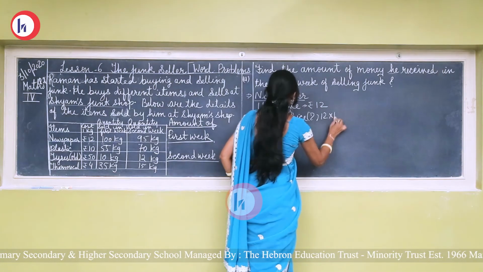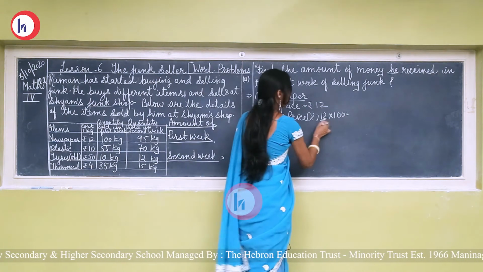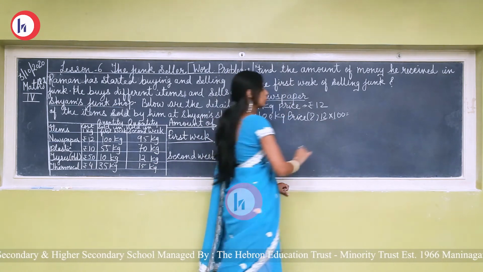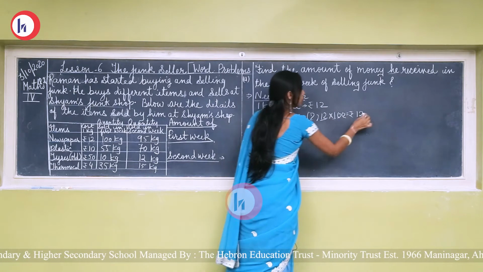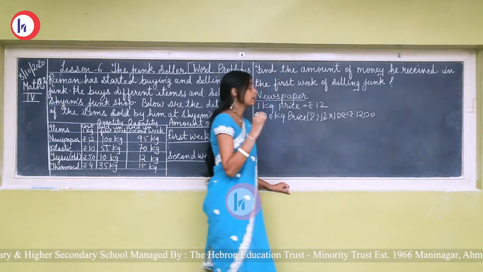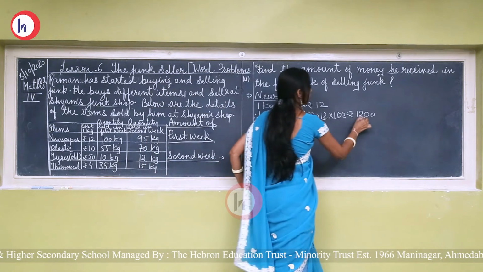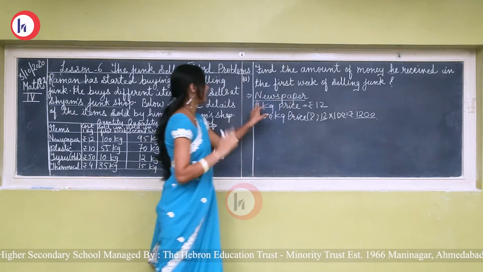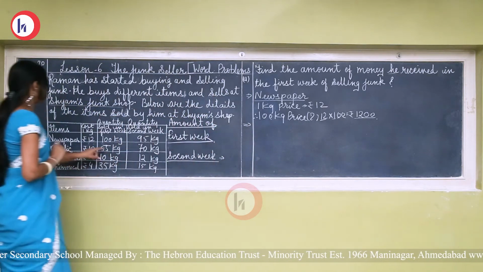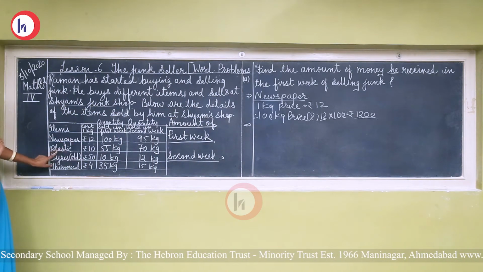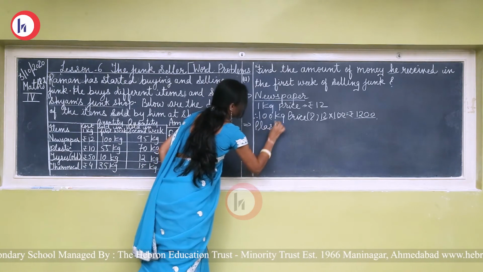12 multiplied by 100. Now see the digit only, 12 and 1. 12 ones are 12. Okay. 12 ones are 12 and here 2 zeros. So we have to put 2 zeros after 12. So answer will be rupees 1200. It is the price of newspaper. Now see, the second item is plastic. Okay, plastic.